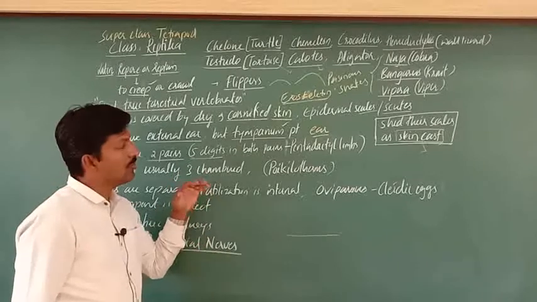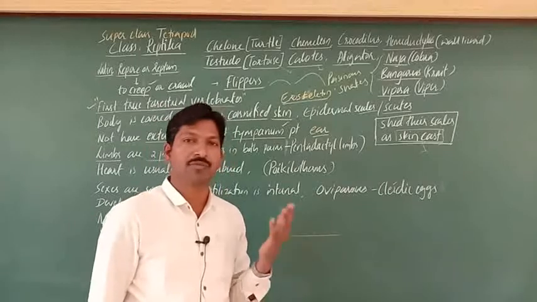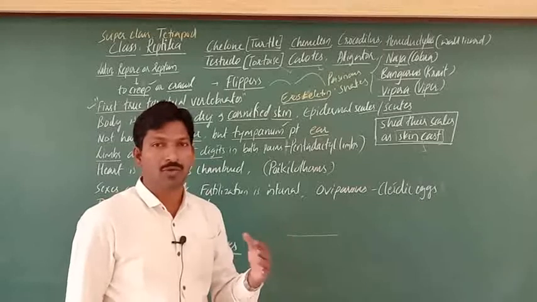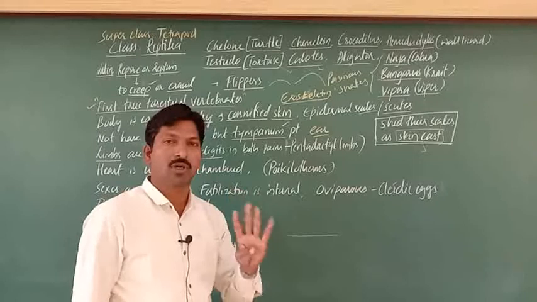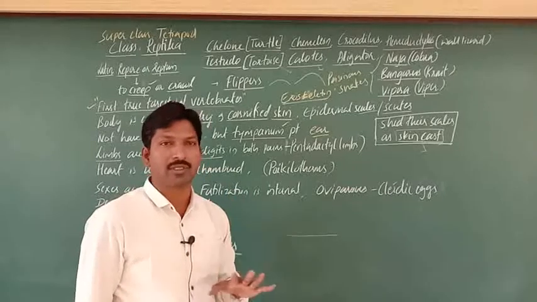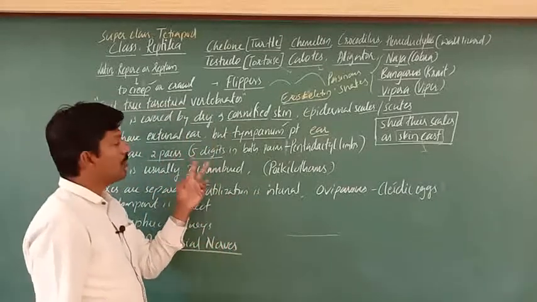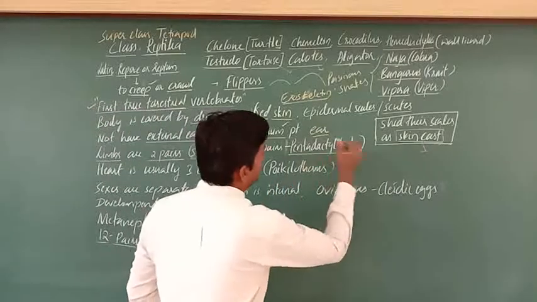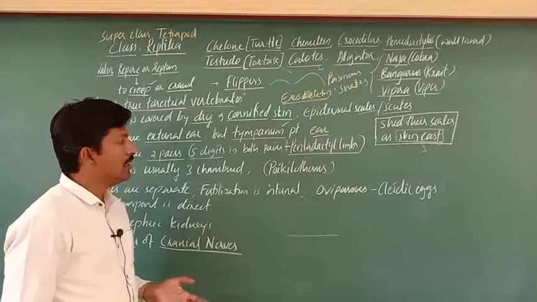But in amphibians, there are 4 digits in the front limbs, and 5 digits in the hind limbs. In reptiles, both limbs show 5 digits. Hence they are referred to as pentadactyl limbs.